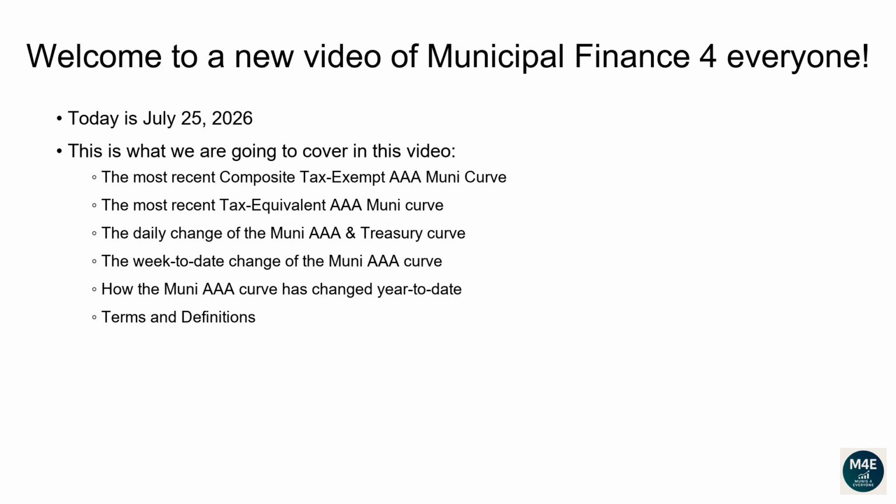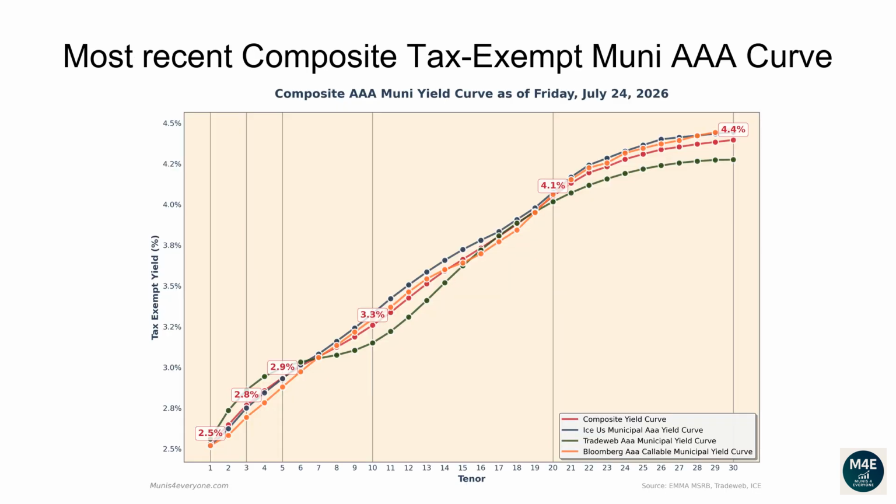Terms and definitions. Let's go over the most recent composite tax-exempt Muni AAA curve. The following composite tax-exempt yield curve is based off the most recent ICE, TradeWeb, Bloomberg yield curves that are available on the MSRB website, plus some proprietary extra adjustments, as of July 24, 2026.